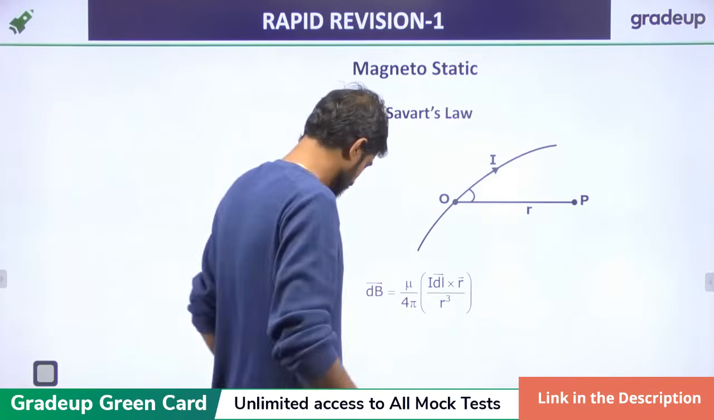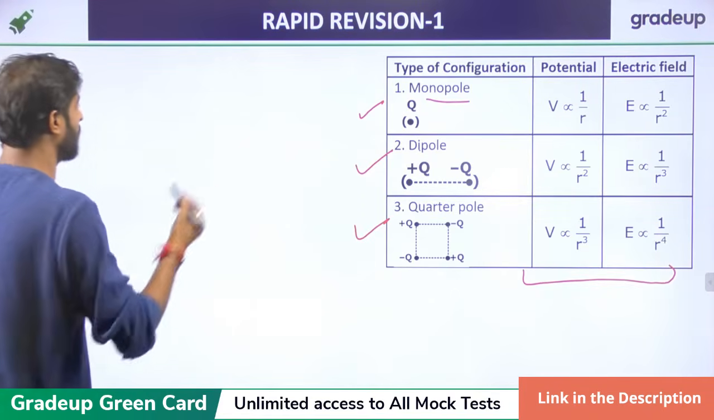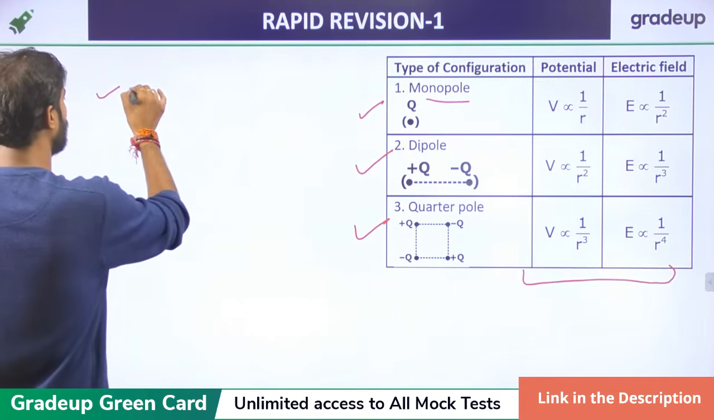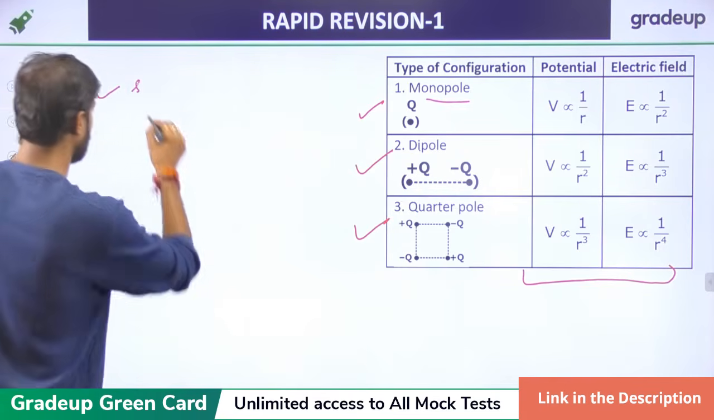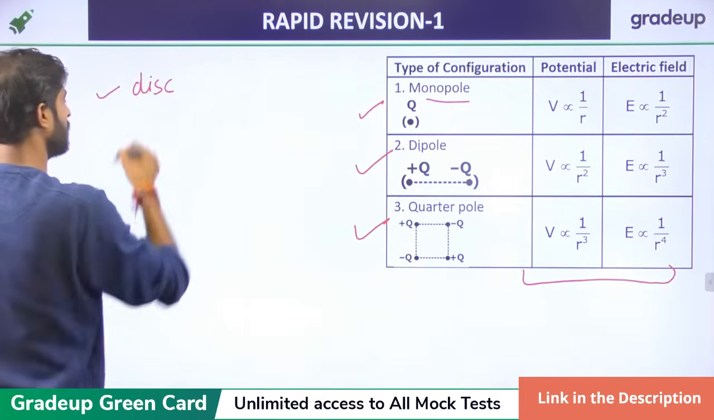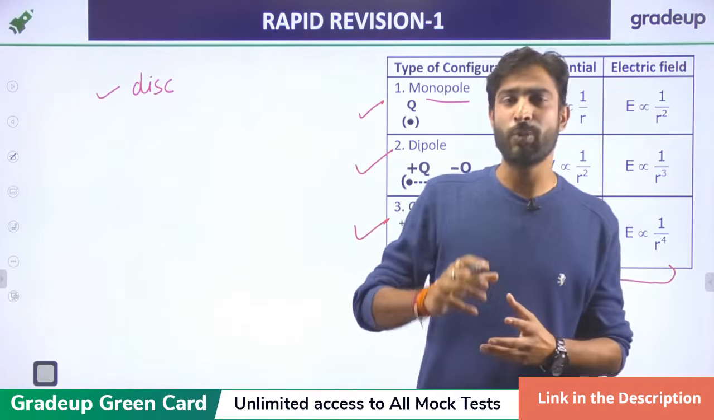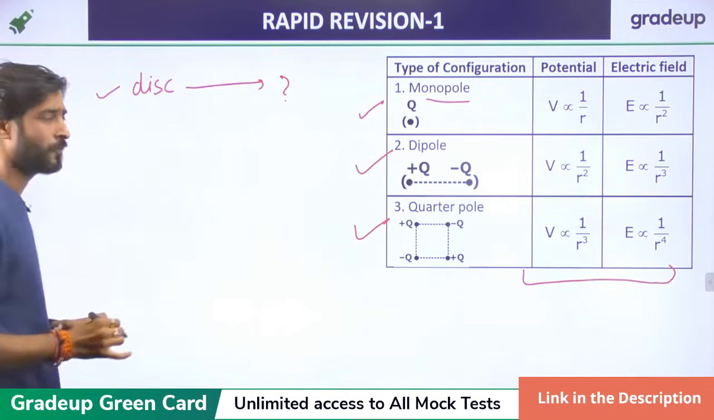Now, along with this, you should remember some points also. One, for sheet; for disk, how to calculate the electric field when the charge is distributed on the disk. So one formula related to the disk you should also remember.